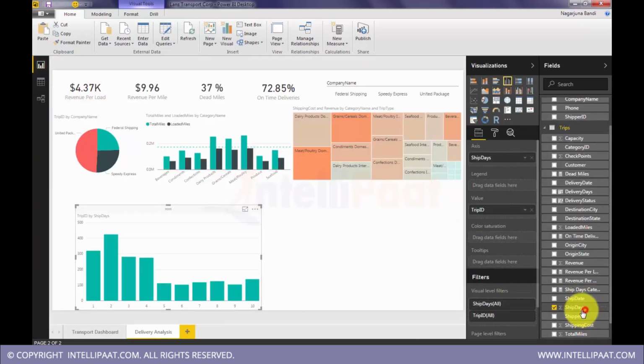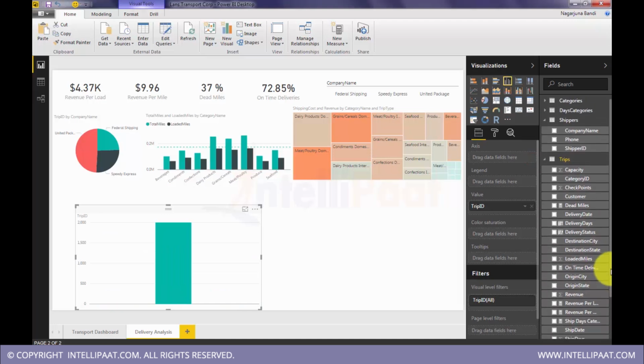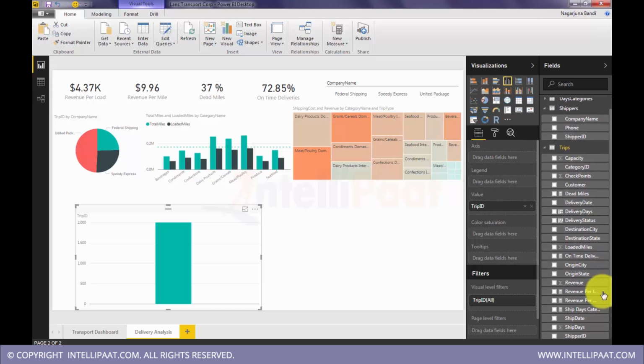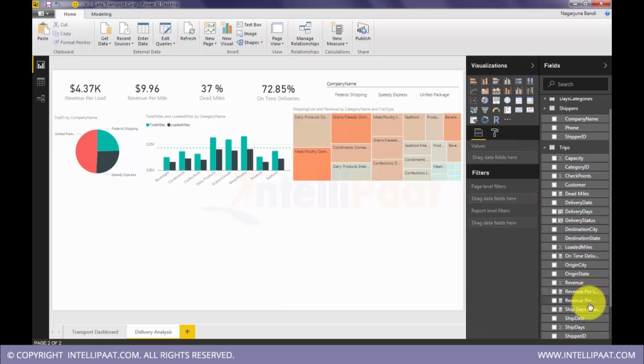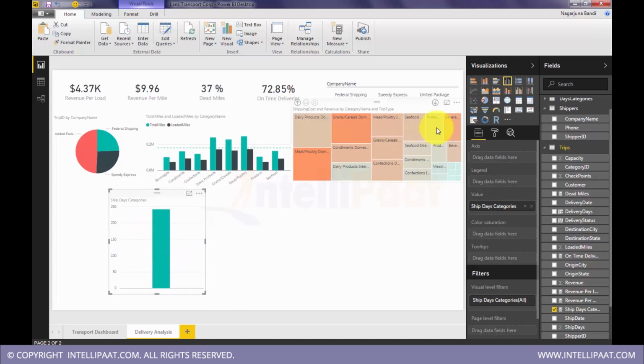I will not use ship days, I will go and use ship days categories. Okay, ship days cat. Why am I not able to use it here? Check out this. Okay, as a card.